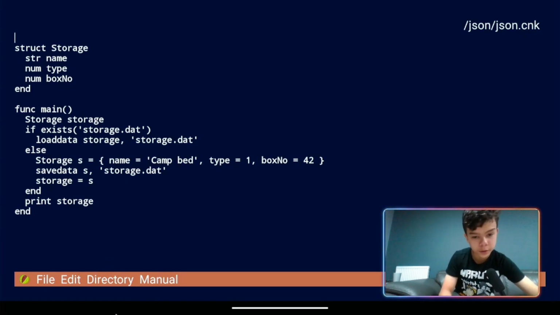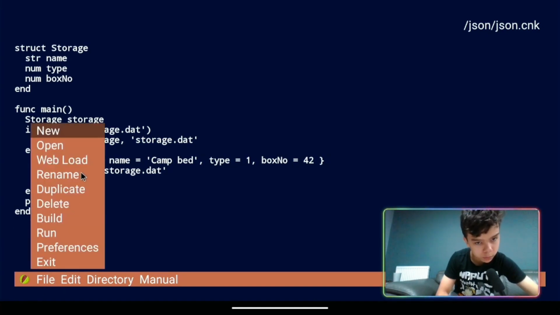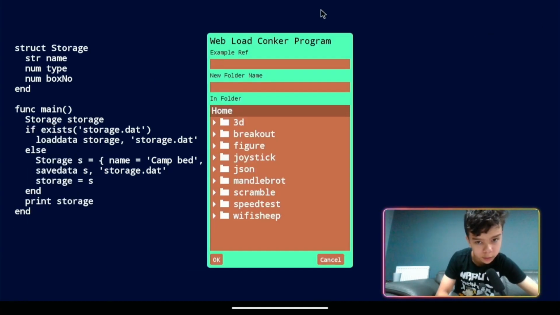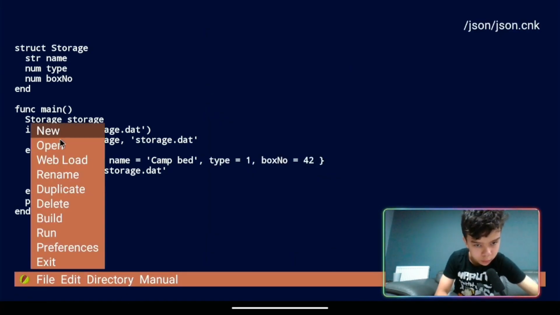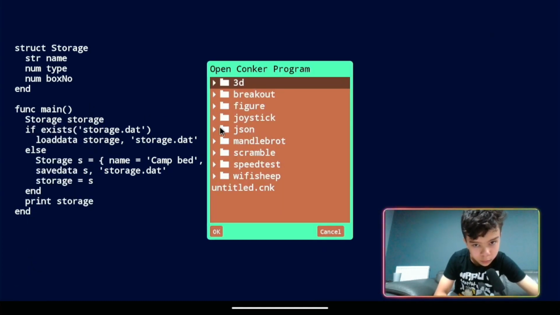Alright, now I'm going to show you our 3D demo. It's 3D here.